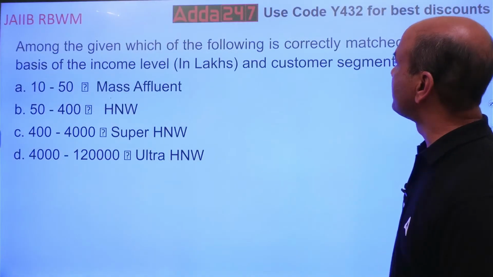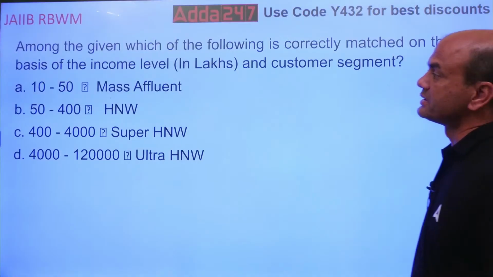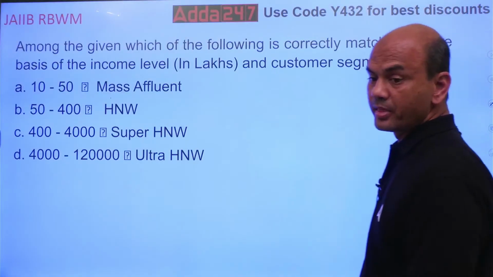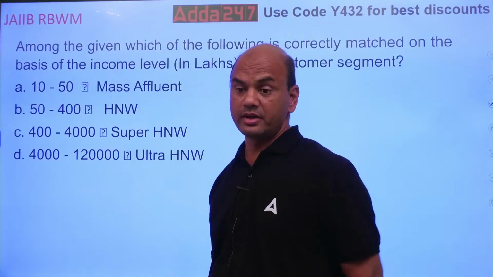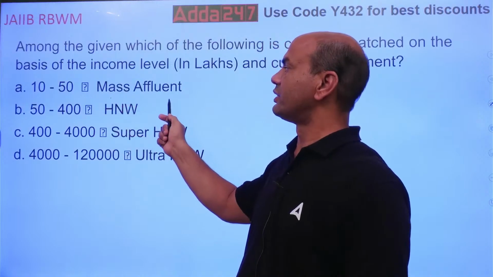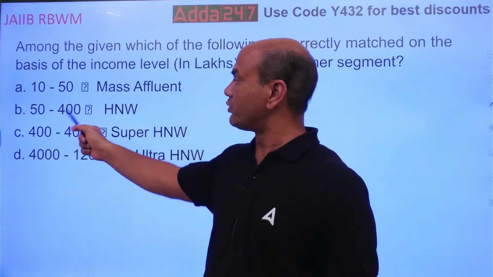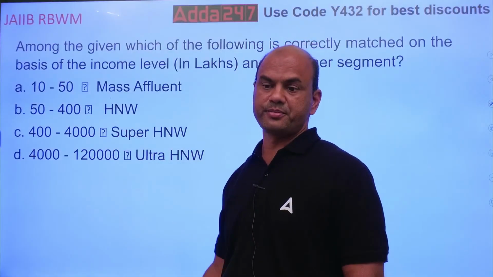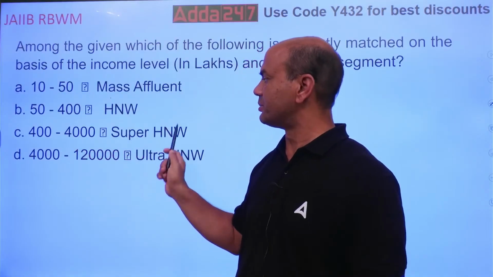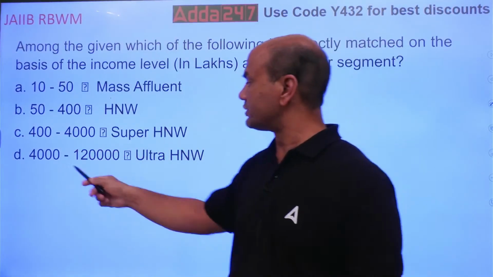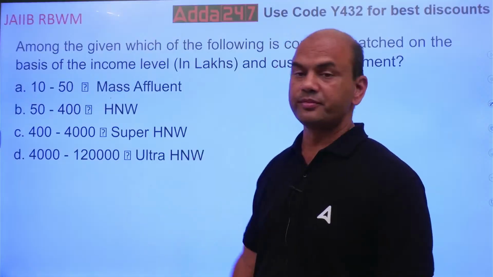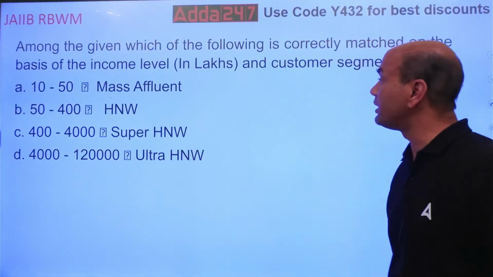Among the given, which of the following is correctly matched on the basis of income level in lakhs and customer segment? So which of them is correctly matched? Let's see. 10 to 50 lakhs, mass affluent. 50 to 400 lakhs, HNW. 400 to 4000 lakhs, super HNW. And 4000 to 1,20,000 lakhs, ultra HNW. So which of them is correctly matched?